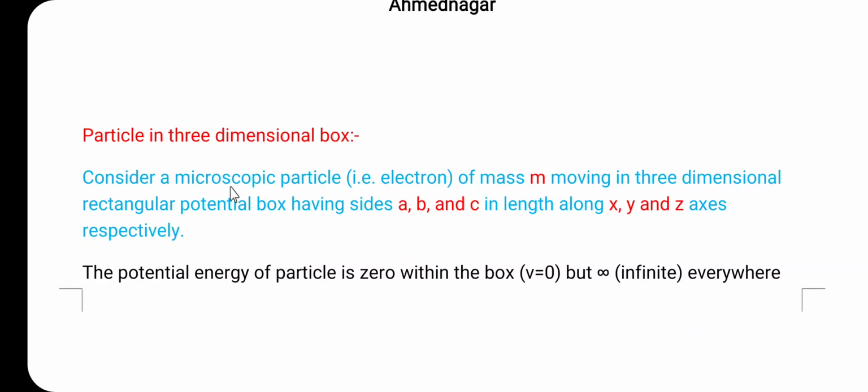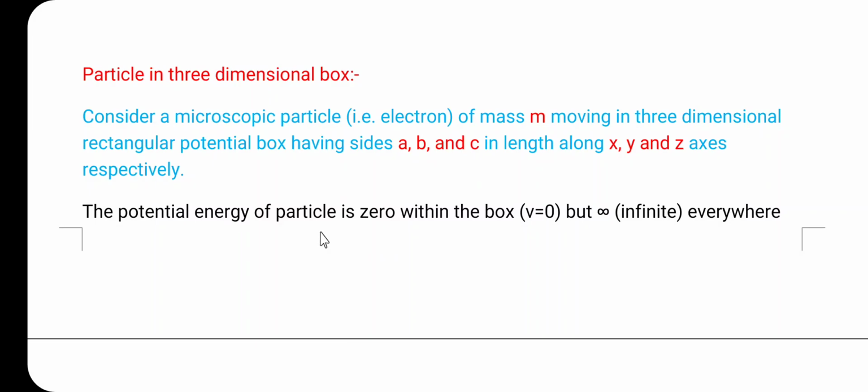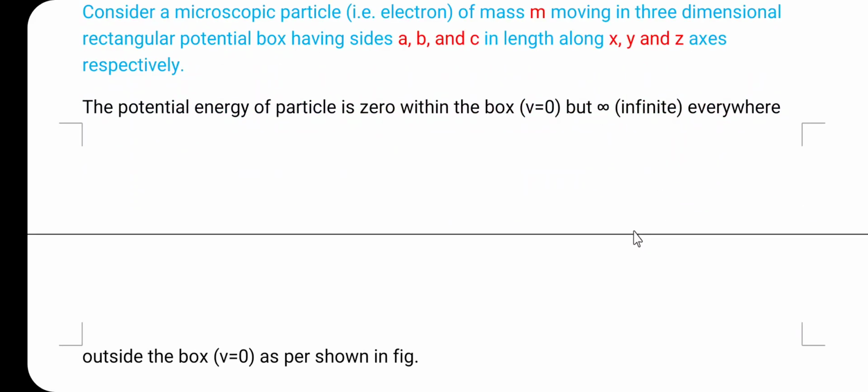So, here consider a microscopic particle, and here the microscopic particle is the electron whose mass is m. The microscopic particle of mass m is moving in a three-dimensional rectangular potential box having sides A, B and C in length along the x, y, z axis respectively. The potential energy of the particle is 0 within the box, V is equal to 0. Already we have discussed this, and it is infinity everywhere outside the box.